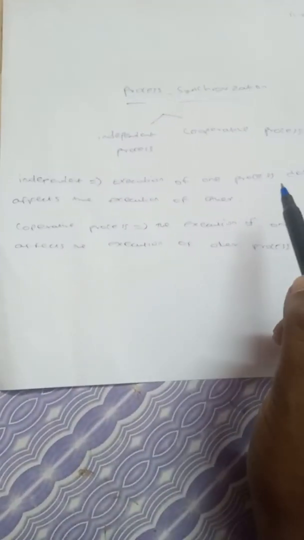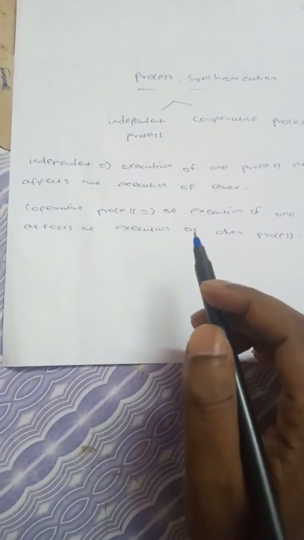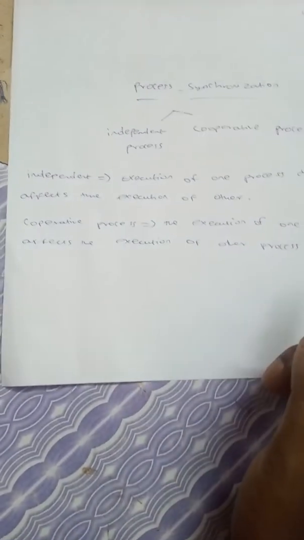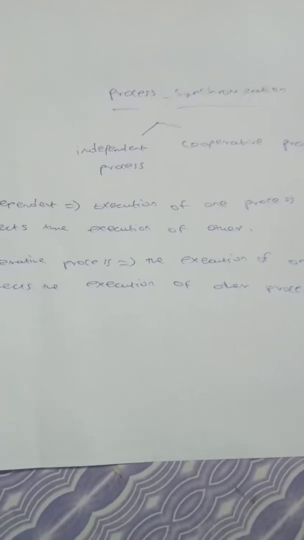Let us see the definition of an independent process: the execution of one process does not affect the execution of another. This is simply known as an independent process. A cooperative process is one where the execution of one process affects the execution of another process. This is simply known as a cooperative process. This is a simple way to understand process initialization. I hope everybody understands it; I tried to explain it in a simple way.